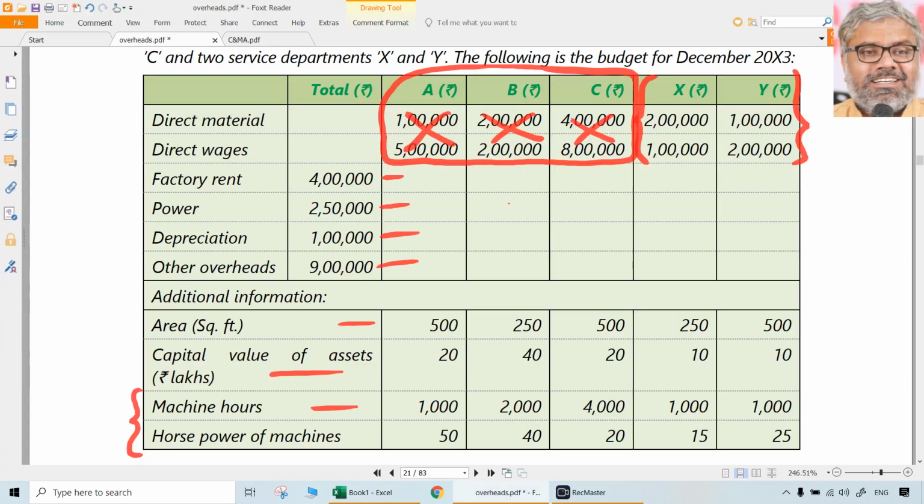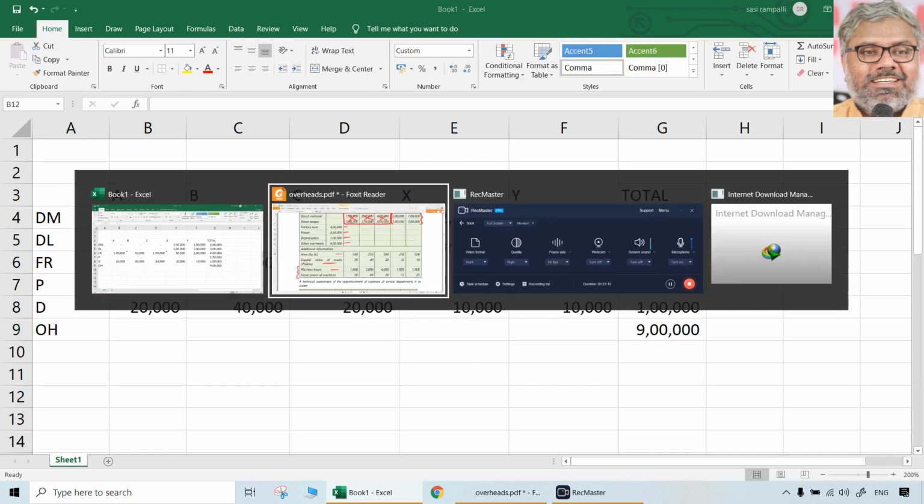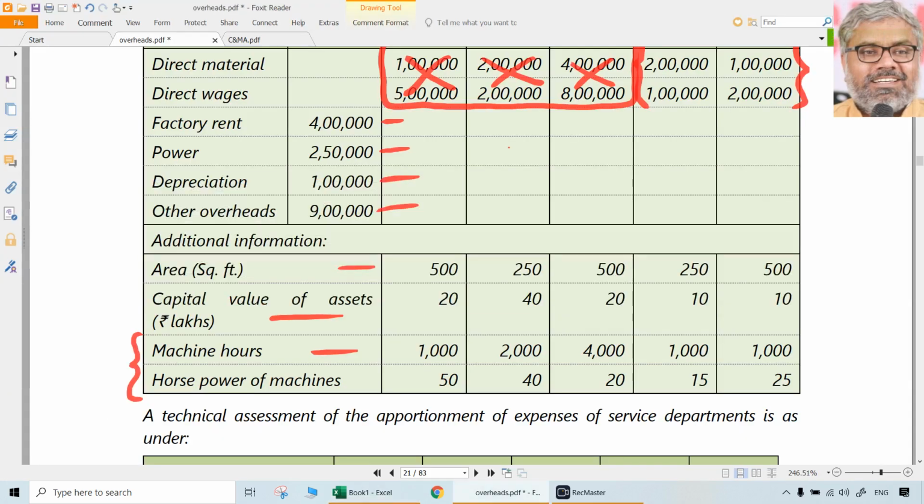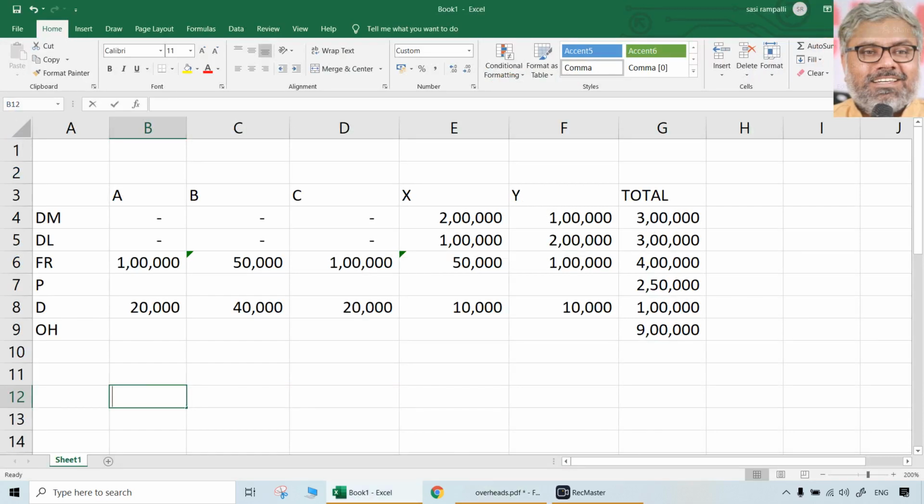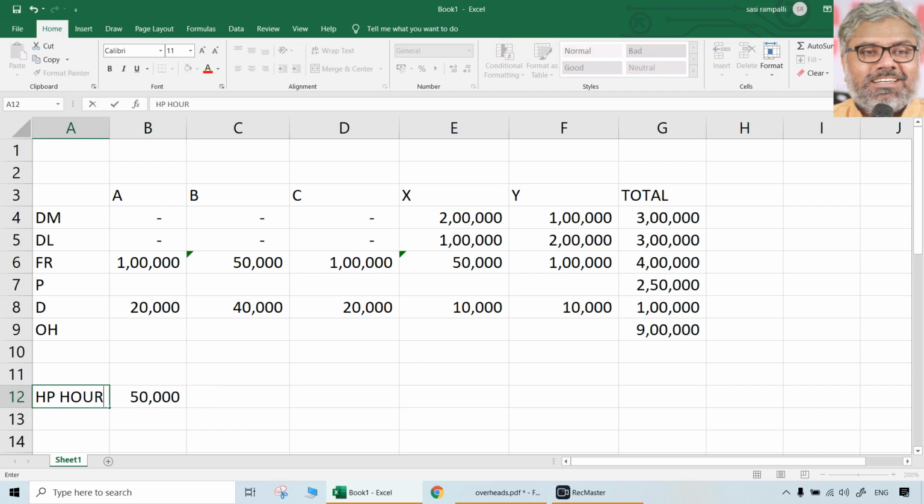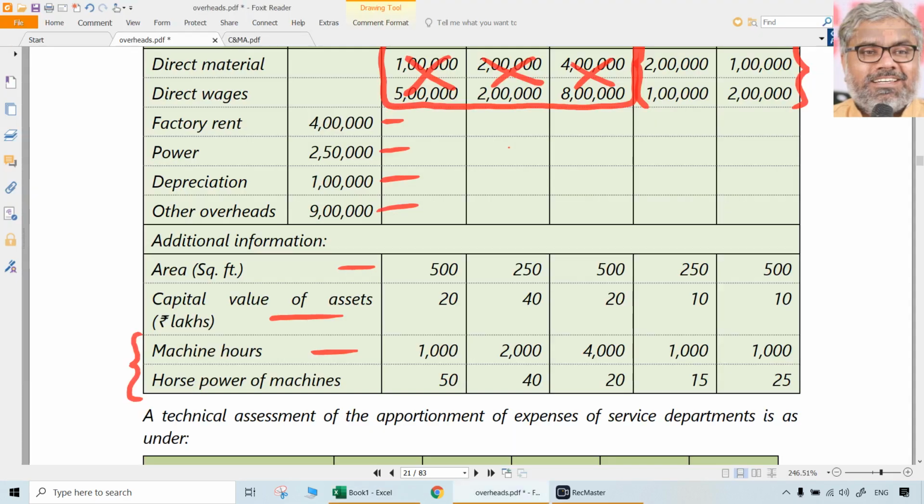Then HP hours we don't have. For that, let us first of all have a total HP hours calculation separately. Horsepower hours, 50 into 1000, that will be 50,000. This is HP hours. Only for basis, this has no other relevance. HP hours, 50,000 hours, and 2000 into 40.